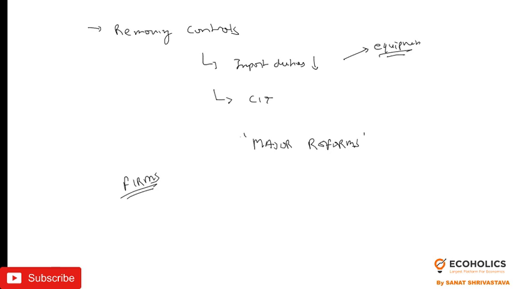Now what are the major reforms? If these reforms are not enough, then what is the biggest problem that we are having? Now the question arises, what is the biggest problem? Can you guess what is the biggest problem that India is facing right now? The biggest problem of India is related to the financial sector.